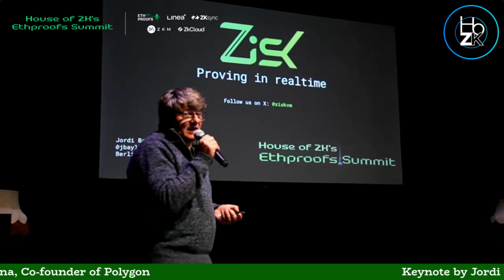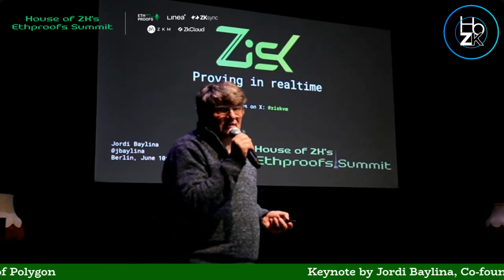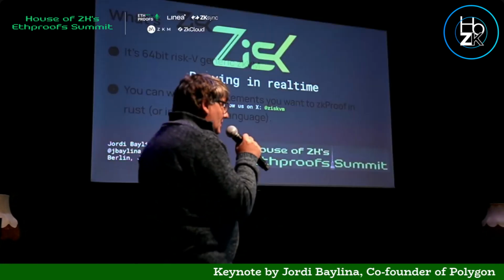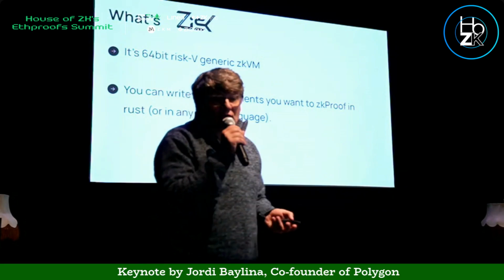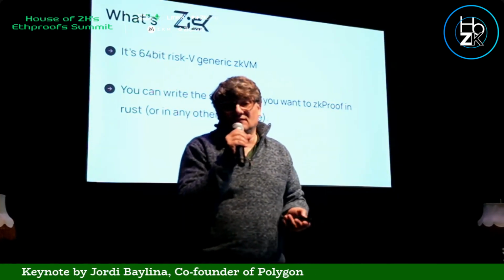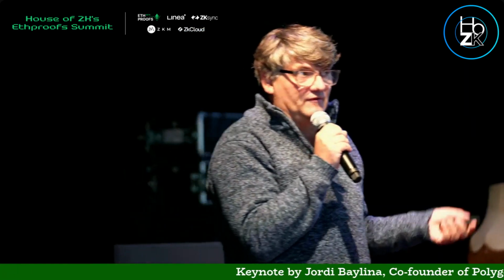ZisK is the ZKVM that we have been developing for the last year in Polygon. Mainly what we have been doing is using all the technology from Hermes, Polygon, the ZKVM, all the knowledge that we accumulated there, and all the experience that keeping a ZK prover in production gave us. I mean, from a security perspective, from learnings, from things that work, things that don't work, things that are performant and not. And we took all this technology. Actually, we improved a lot.